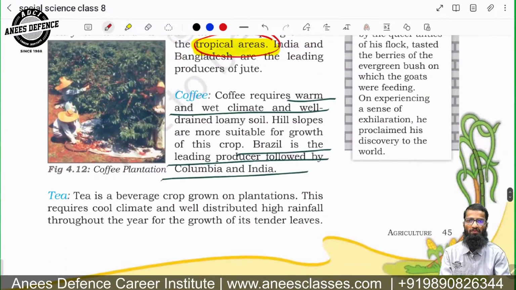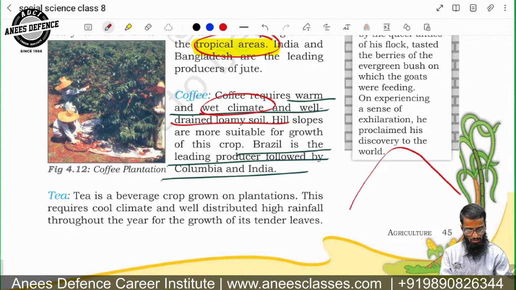Next is coffee. Coffee requires a warm and wet climate and well-drained loamy soil. Hill slopes are more suitable for growth of this crop. So you need to grow it in a sloping area. Areas with a slope, you can grow coffee.